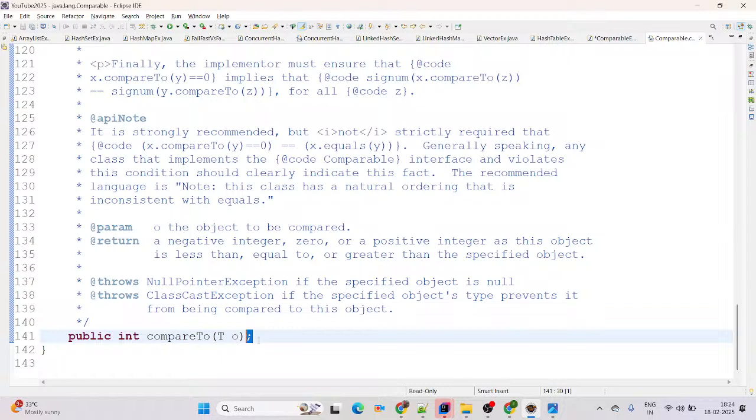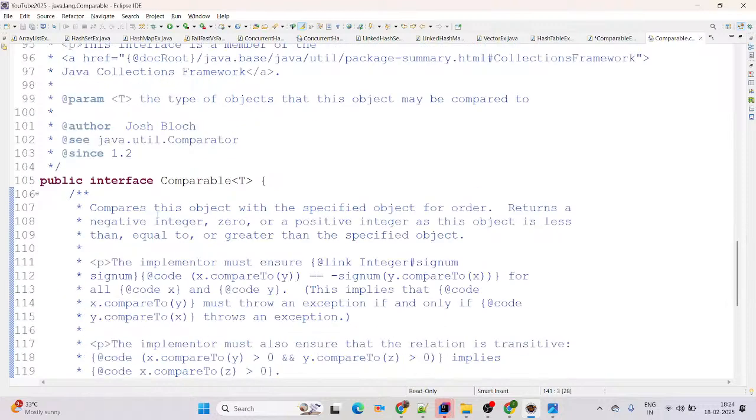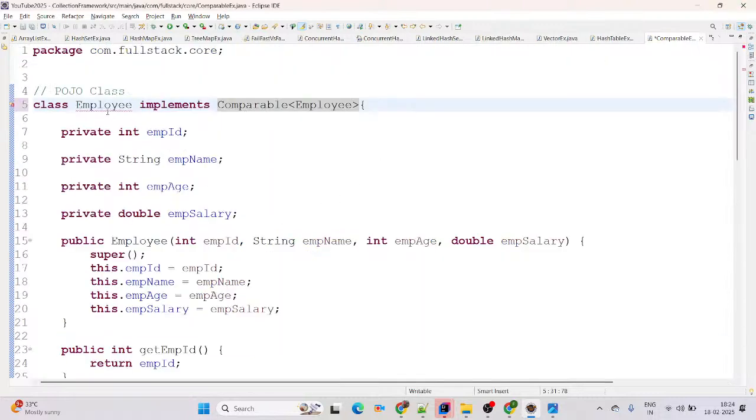And if there is a single abstract method, you can simply say it is a functional interface, SAM, single abstract method. So Comparable is a functional interface coming from the java.lang package, and which is the abstract method? compareTo. Only a single abstract method is available there. Now we'll come back here, and definitely class Employee implements Comparable.